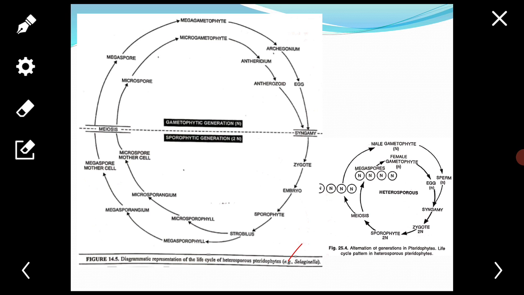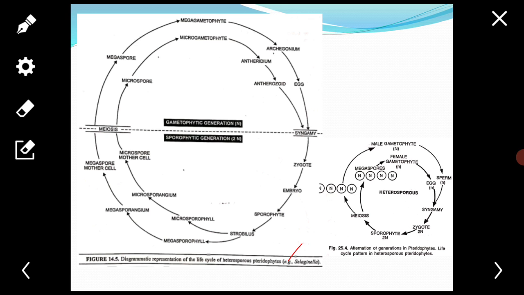The egg is non-motile and thus the mode of sexual reproduction is oogamous. Fertilization occurs in the presence of water. The haploid antherozoid fuses with the haploid egg and produces a diploid zygote. The gametophytic phase of life cycle ends with the production of the zygote.